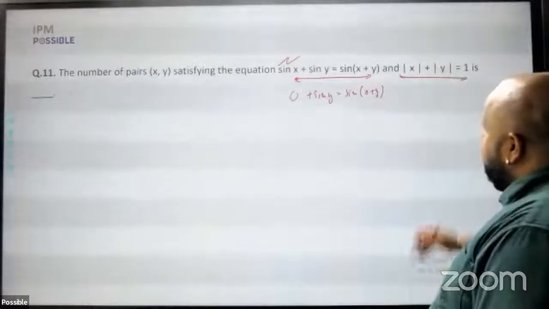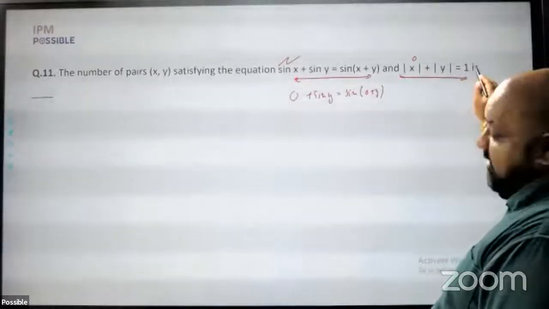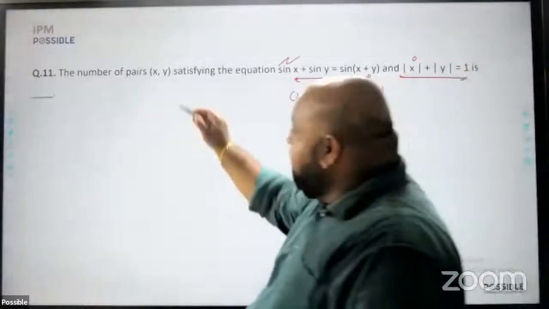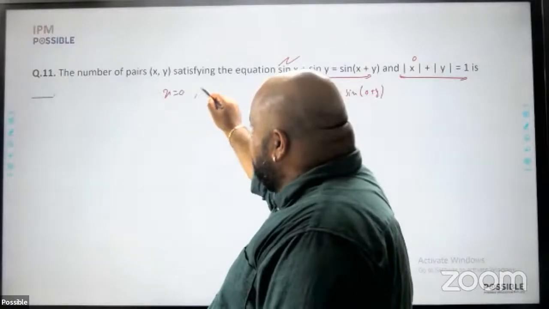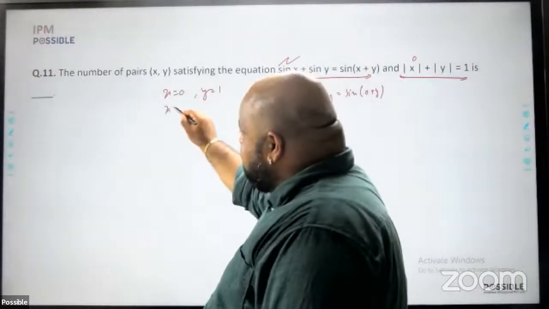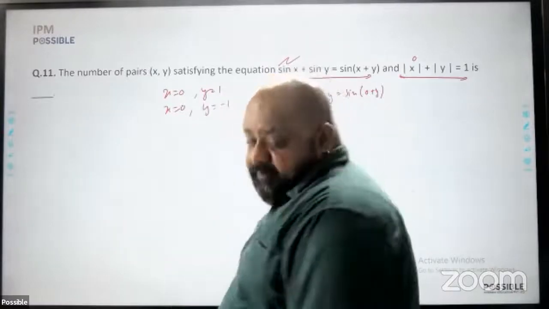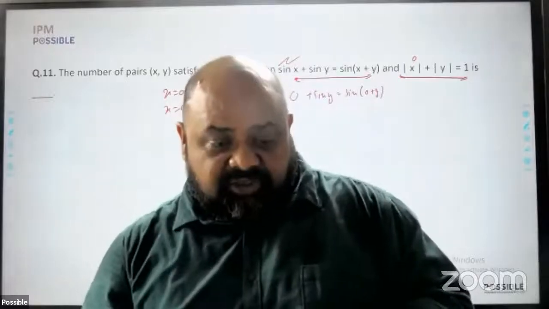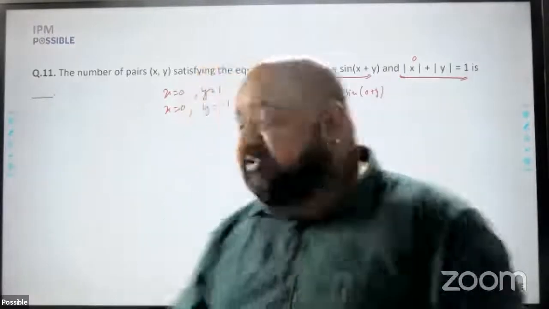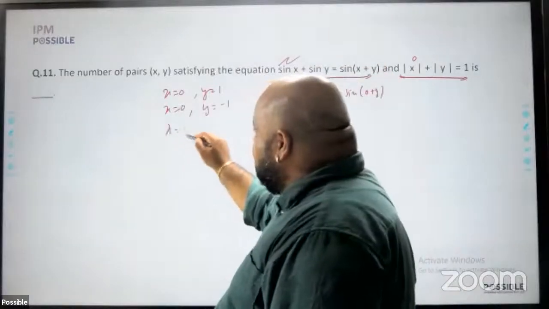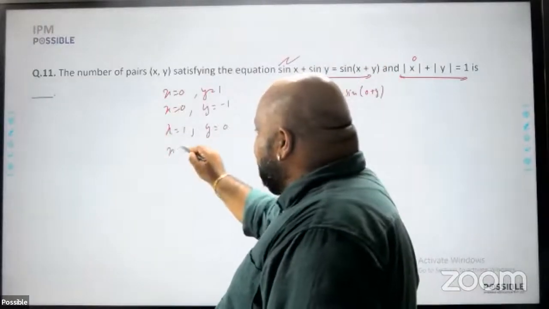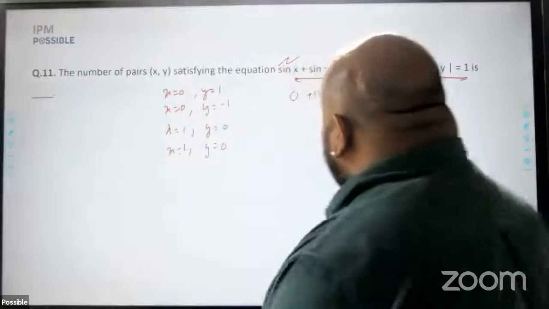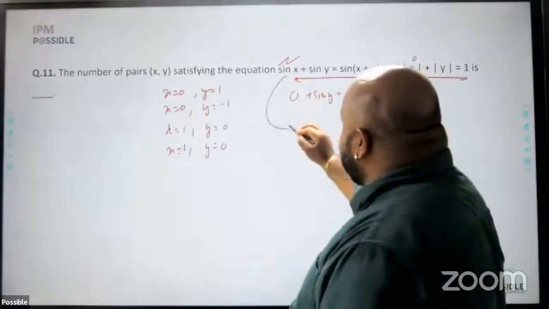Right? And therefore, if I put x is 0, what should be the value of y which will satisfy the equation here? Mod of y is equal to 1. Values of y as 1 and minus 1 will satisfy. So when x is equal to 0, y is equal to 1, I get a solution. When x is equal to 0, y is equal to minus 1, I get a solution. All the equations are symmetrical. If you interchange x and y, the answer does not change. So one set of solutions will be the reverse value solution, that is x being 1, y being 0, x being minus 1 and y being 0. I have 4 solutions.